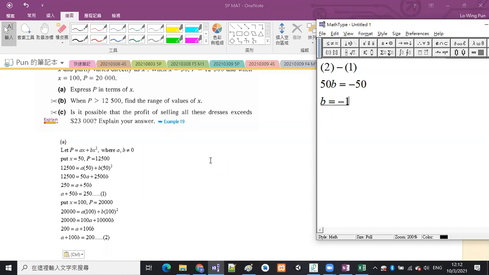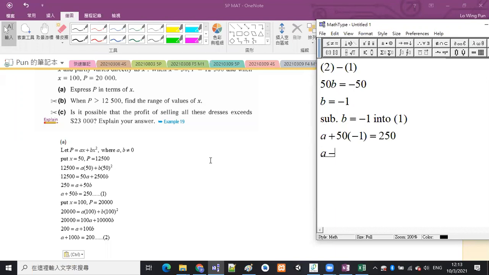Can you get this? Okay, and then when you have found the value of B, just substitute the value of B into equation 1, and A plus 50 times negative 1 should be equal to 250.